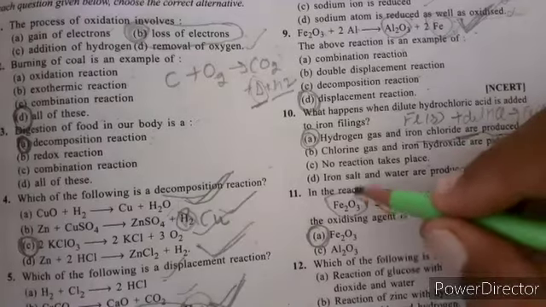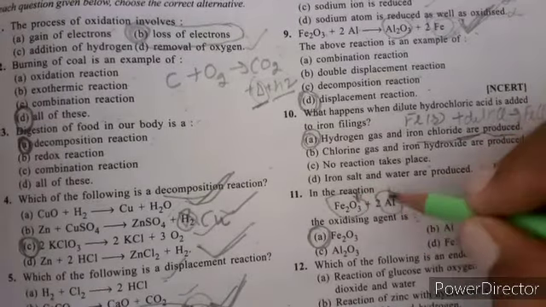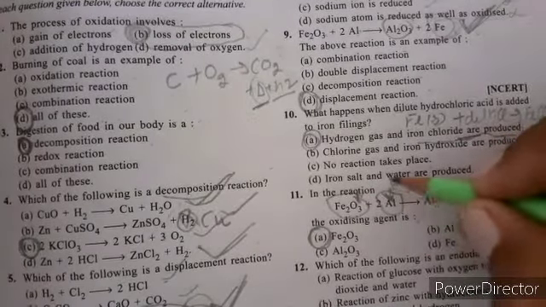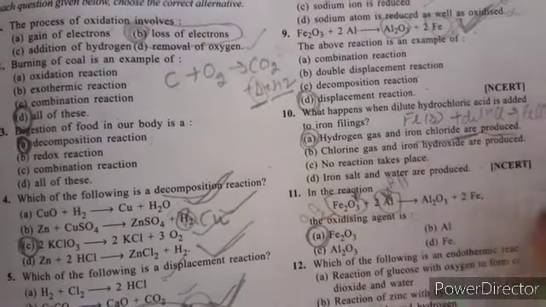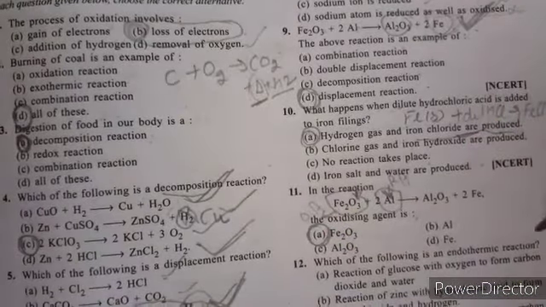The one whose reduction happens acts as an oxidizing agent, and the one whose oxidation happens acts as a reducing agent. All these components are present on the reactant side.